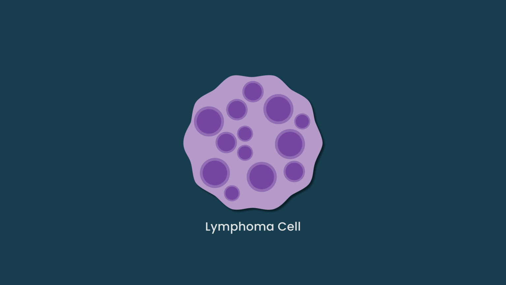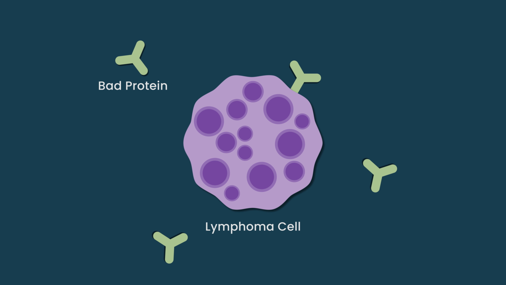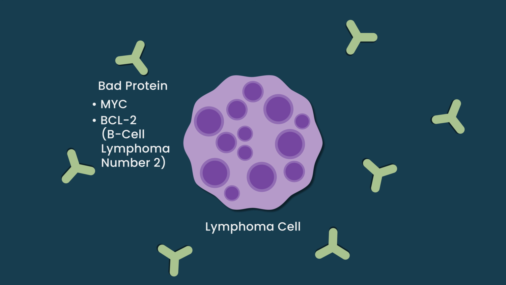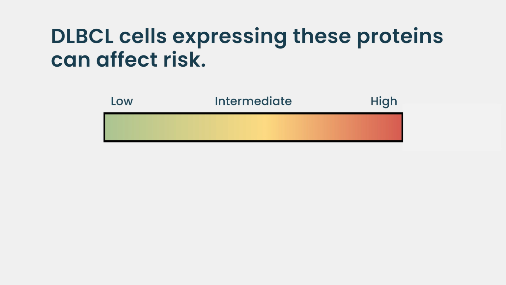Some of the most important tried and true parts of risk stratification are that some patients with DLBCL, those lymphoma cells, have an excess amount of certain bad cancer proteins. Two of them, you might hear your doctor mention these, are called MYC and BCL2. BCL2 is a cancer protein, but you can hear in the name it stands for B cell lymphoma number 2. These names aren't that complicated. MYC and BCL2, if their lymphoma tumors have more of those proteins in them, they are probably somewhat higher risk.